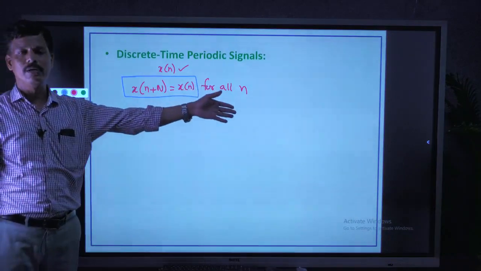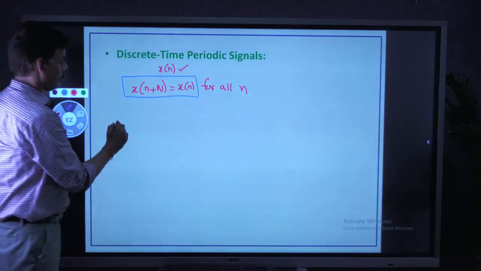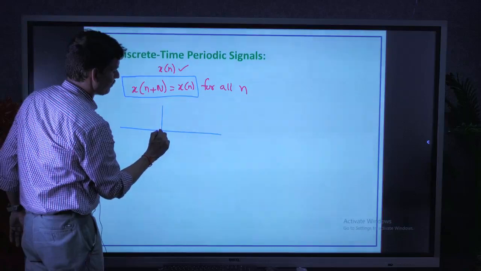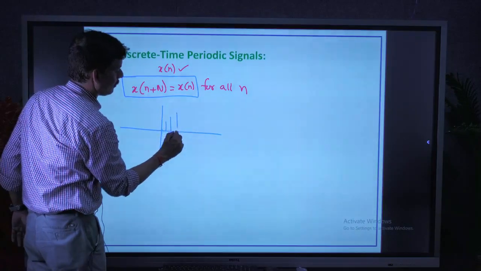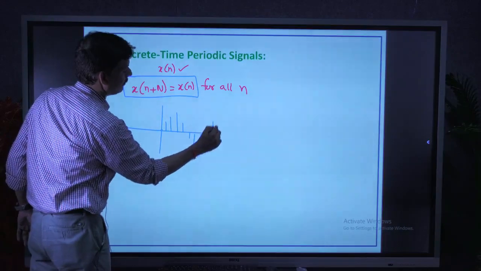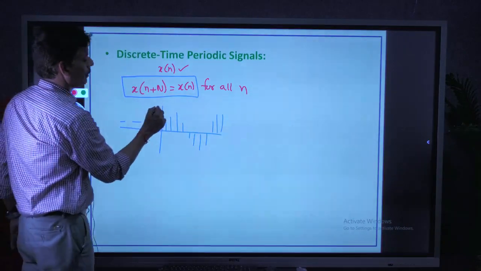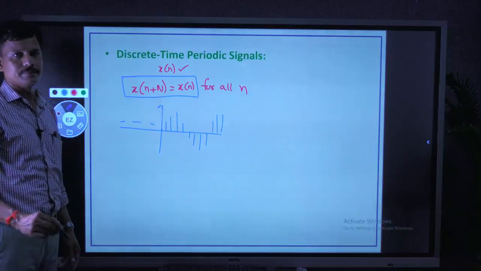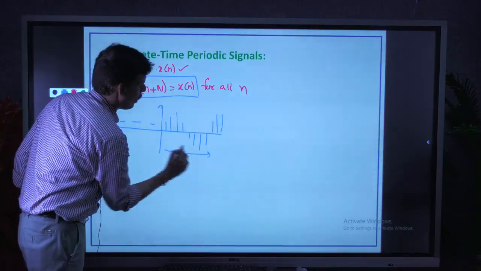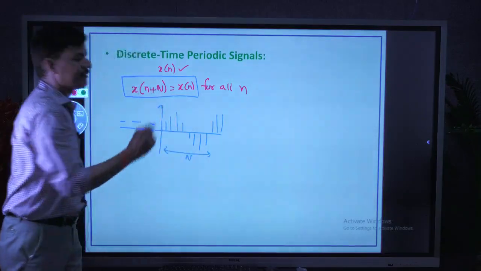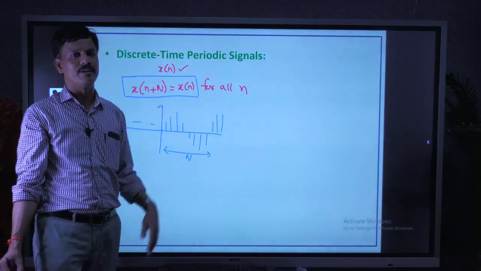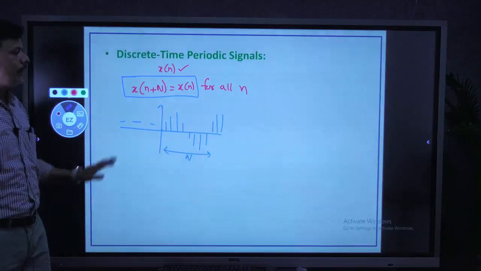Already I have shown some signals, like this. It is a sinusoidal signal. Like this, we can go from minus infinity to infinity. Here again, the duration of one cycle is denoted as capital N, instead of capital T in continuous time.